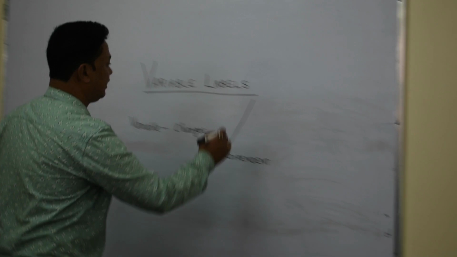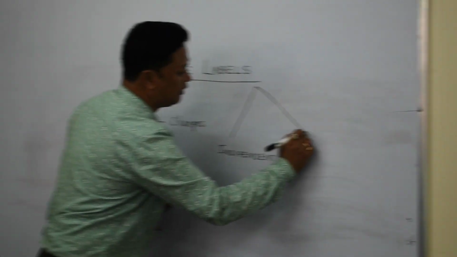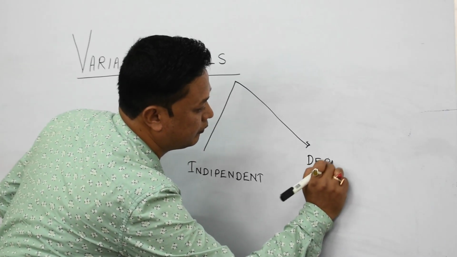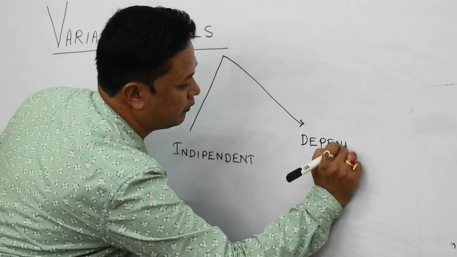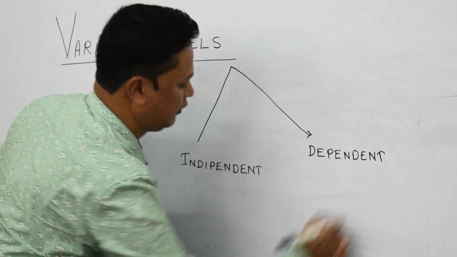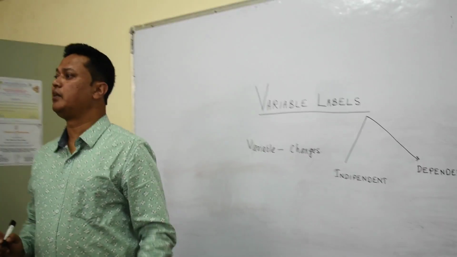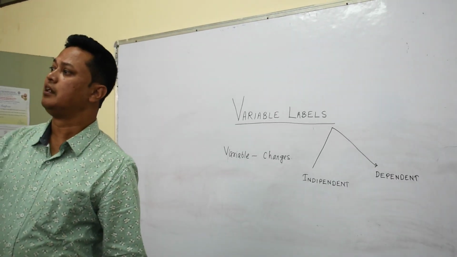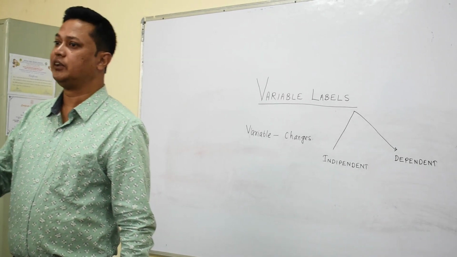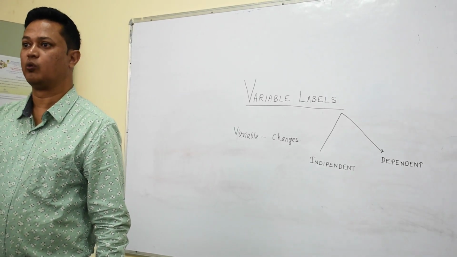Now again there are variables which are dependent. What do you mean by dependent variable? It means a dependent variable will keep on changing its value, right?